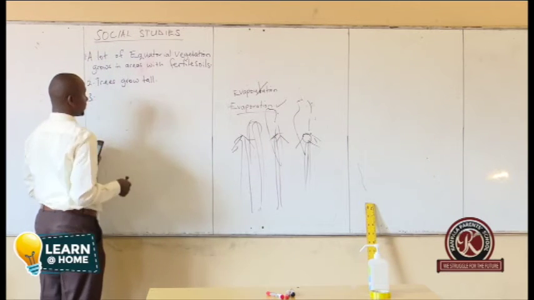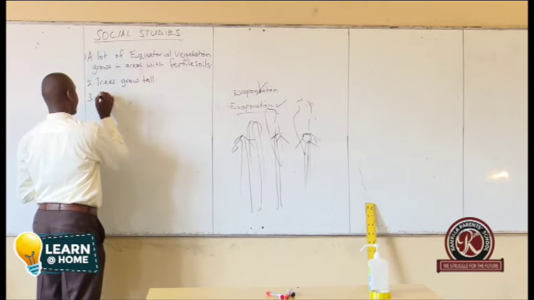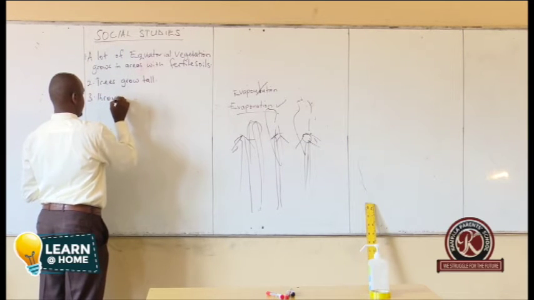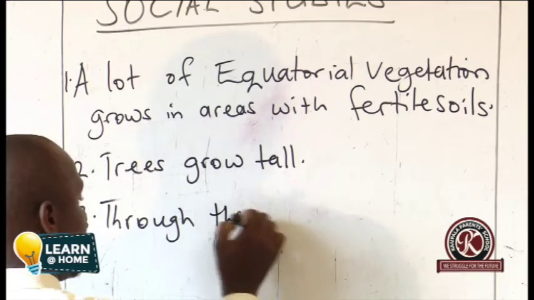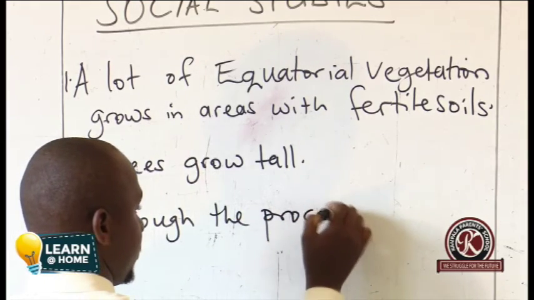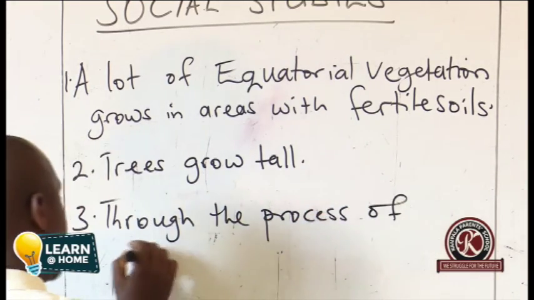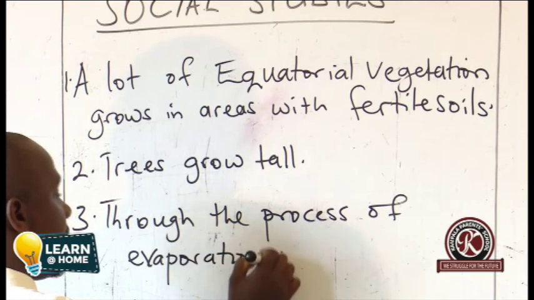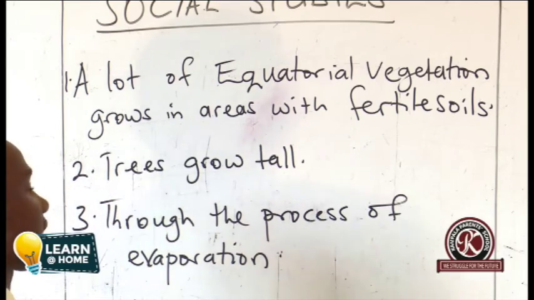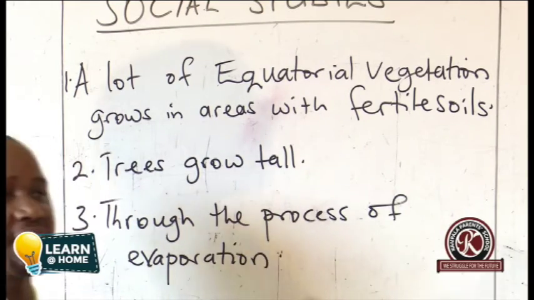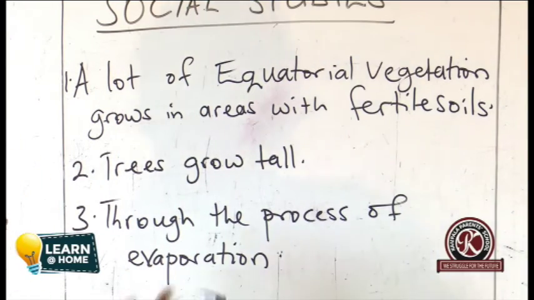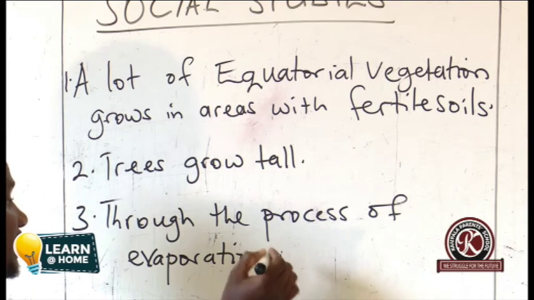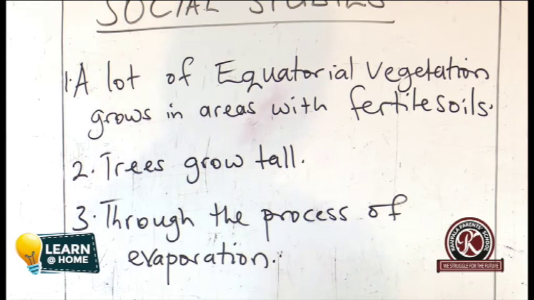Or one can simply say through evaporation. So you are saying through the process of evaporation. There is somebody who was just explaining evaporation. The sun hits the water body. When the water is heated, all of that, you avoid it. Simply be brief, like I told you. Avoid very many words. Be brief and precise.